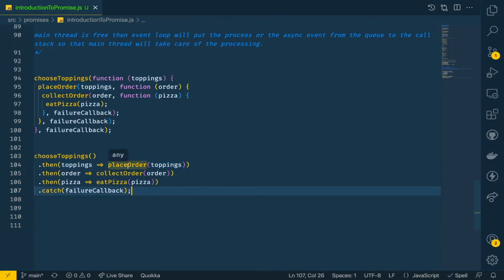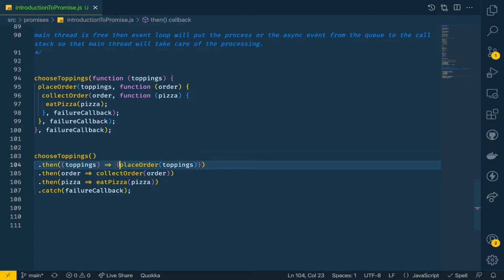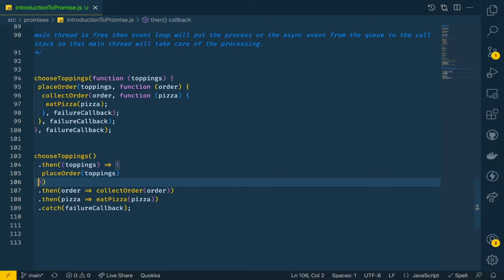And once we place the order, we are returning it from here. And this is ES6 syntax, which is pretty simple to write. We could have written something like this if it would not have been ES6. We have just simplified.